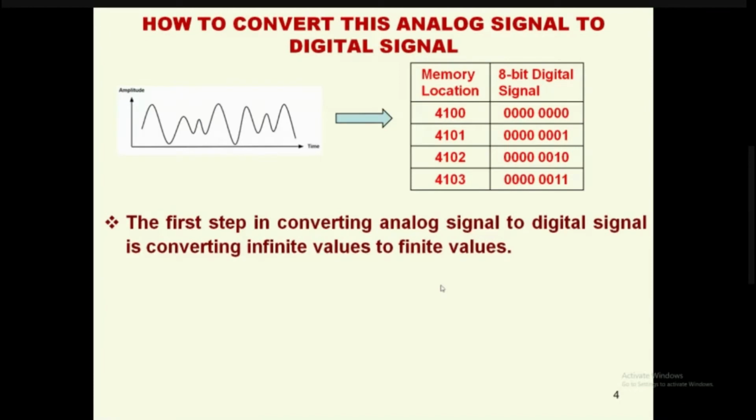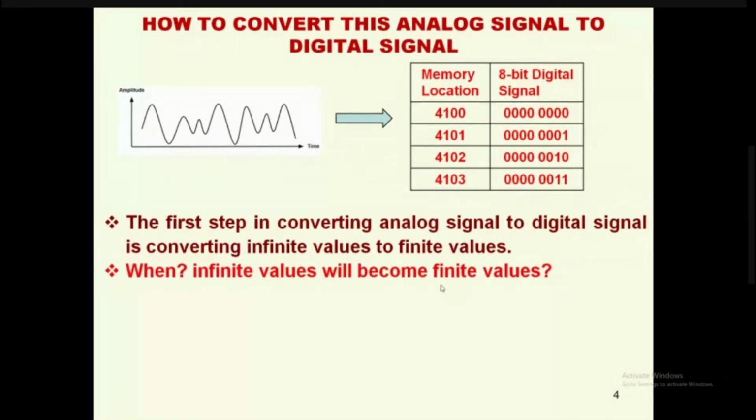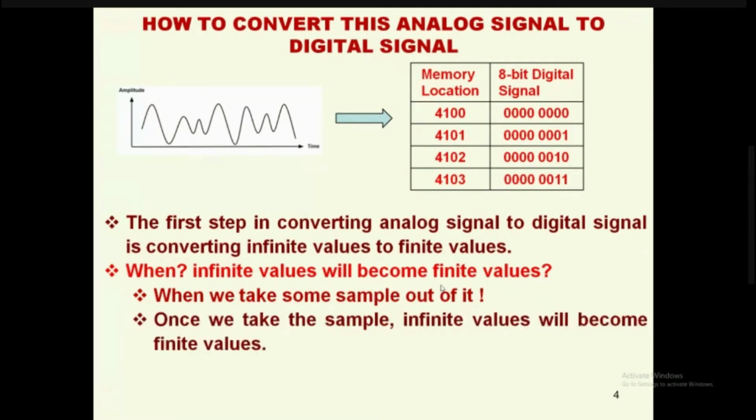So the first step in converting analog signals to digital signals is converting infinite values to finite values. When will infinite values become finite values, will be the next question to all of us. Infinite values become finite values when we take a sample. Yes or no? Once we take a sample, the infinite values will become finite values.